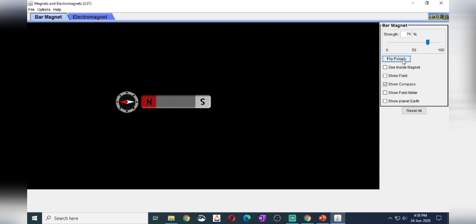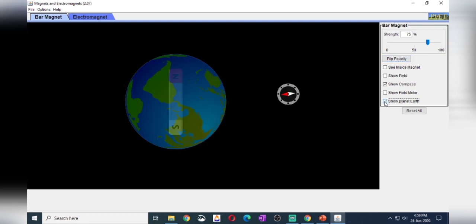Suppose instead of magnet, what I have told, this needle, this compass is having directional property. Wherever we go, we can use it for finding the direction. Like that we have told. Suppose instead of magnet, if I have earth, because we have told earth also behaves like a magnet. Earth also behaves like a magnet.